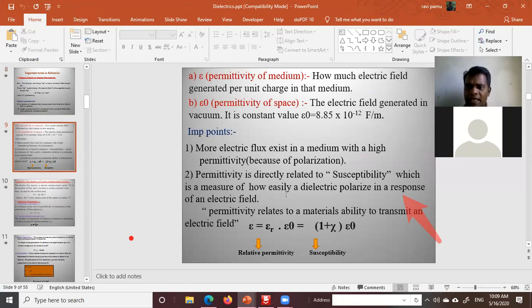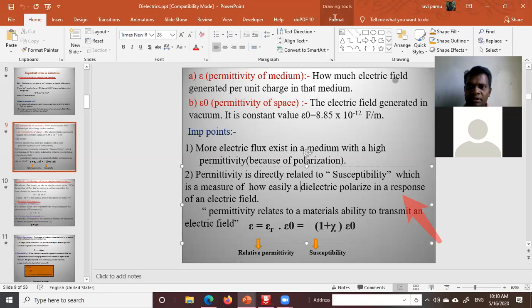You have already discussed dielectric properties and dielectric constant. Both are the same. Permittivity, electric susceptibility, you are all calculating this. But when you are trying to understand the dielectric properties, you should be clear about polarization.